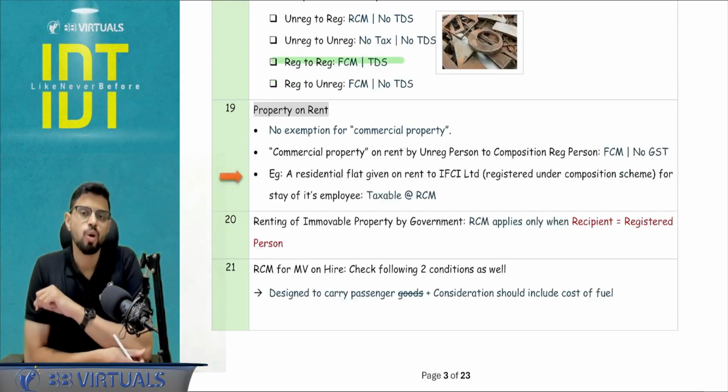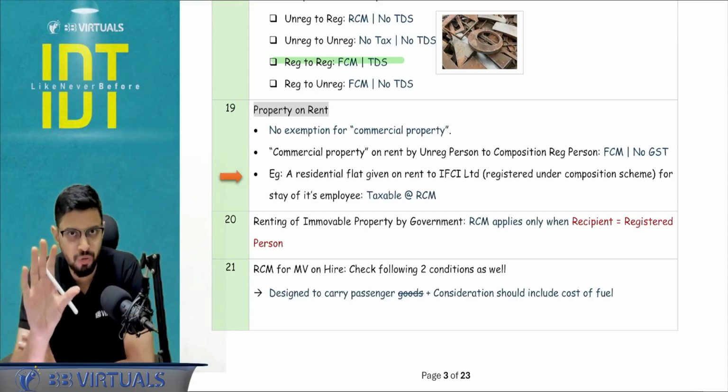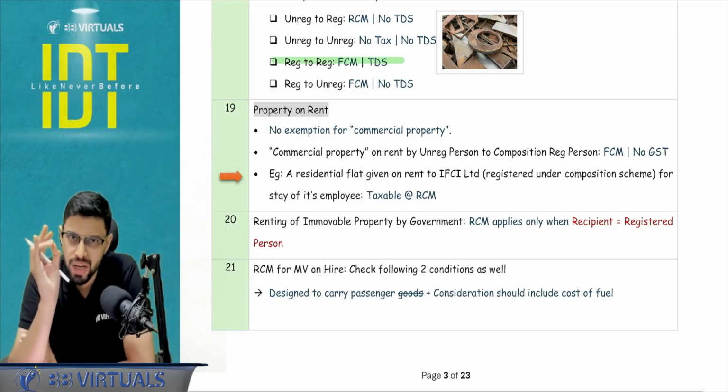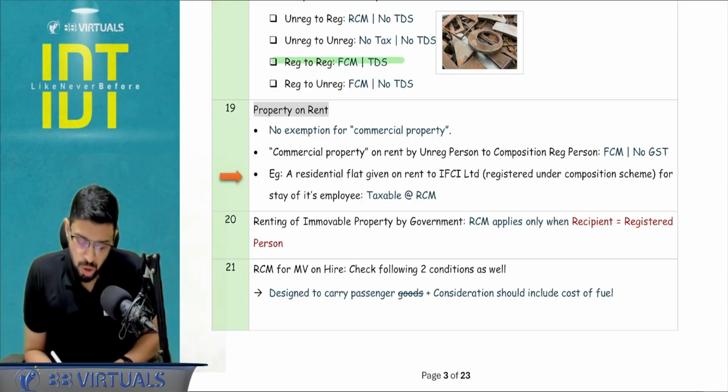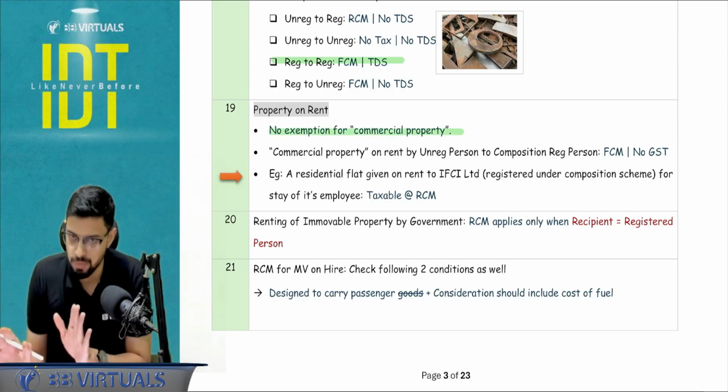Next, property on rent. I hope you have revised the property on rent, because those are short videos. The dubbing is available. If possible, please see that. Services by government and property on rent, very, very important. I want you to see that. Okay. So for property on rent, please understand there is no exemption for commercial property. Commercial dwelling, no exemption whatsoever.